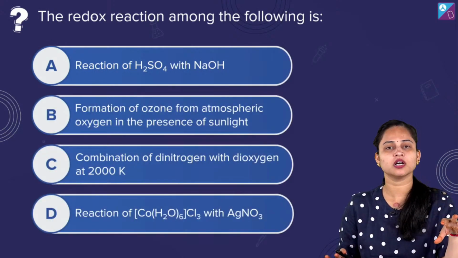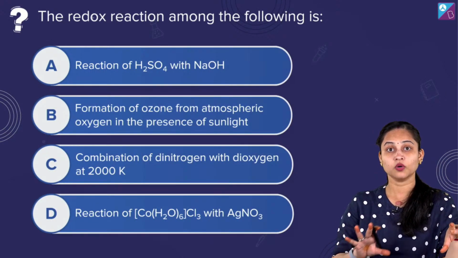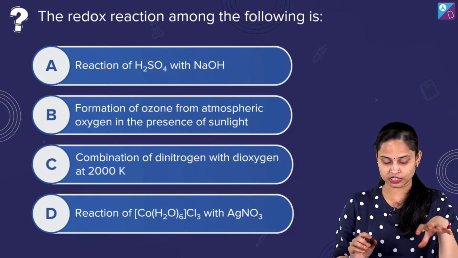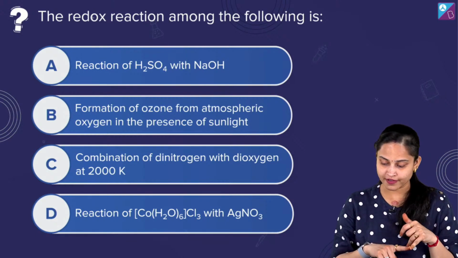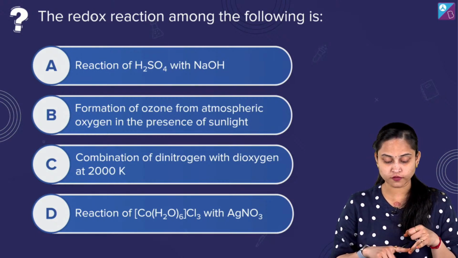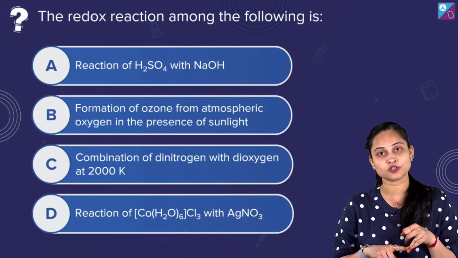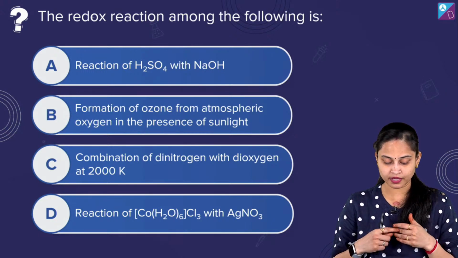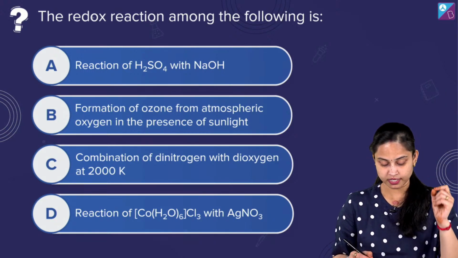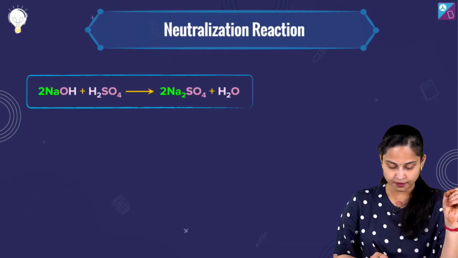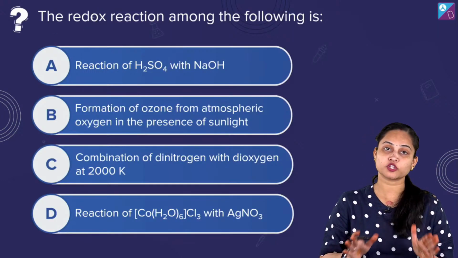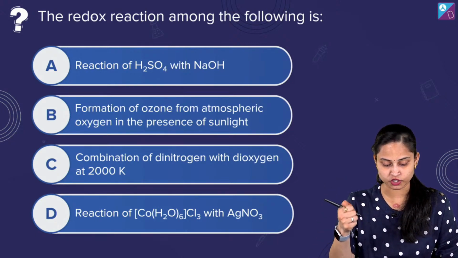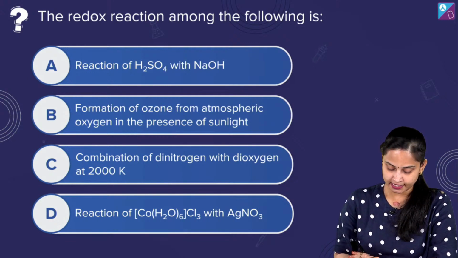बहुत ही अच्छा उम्दा क्वेश्चन है। The redox reaction among the following is, हमें रिडॉक्स रिएक्शन के बारे में बताना है। Reaction of H2SO4 with NaOH, formation of ozone from atmospheric oxygen in the presence of sunlight, combination of dinitrogen with dioxygen at 2000 Kelvin, and the reaction of [Co(NH3)6]Cl3 with AgNO3। मैं दोबारा से आपको क्वेश्चन दिखा देती हूँ, क्वेश्चन को बहुत अच्छे से पढ़ लीजिए, फटाफट से बताइएगा कि इसमें से कौन सा रिडॉक्स रिएक्शन है हमारा, ठीक है।